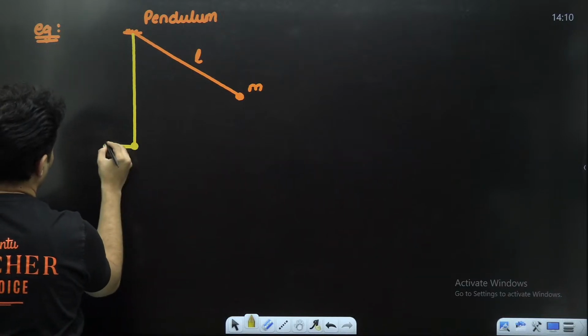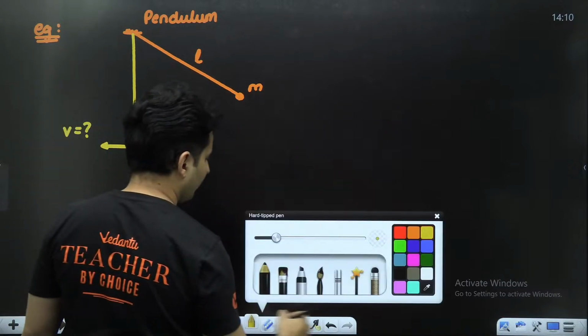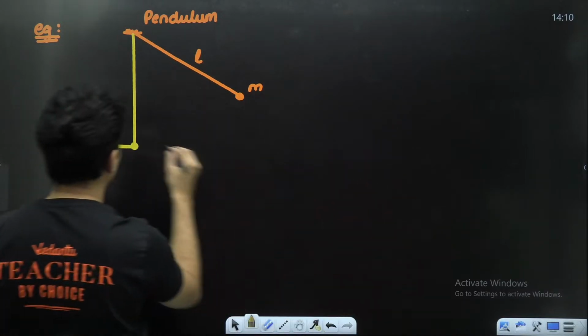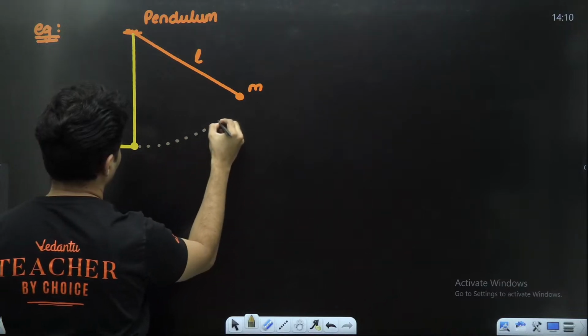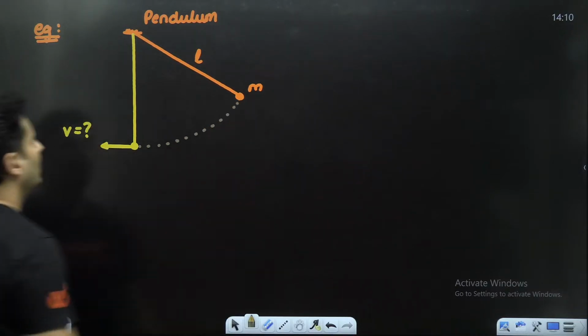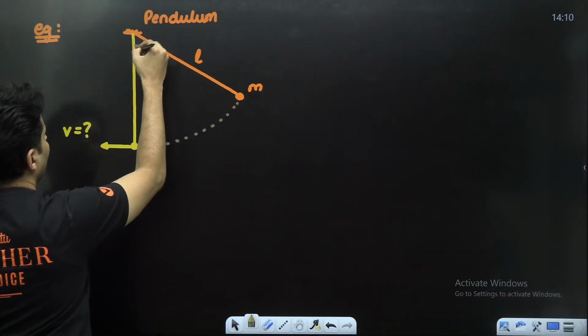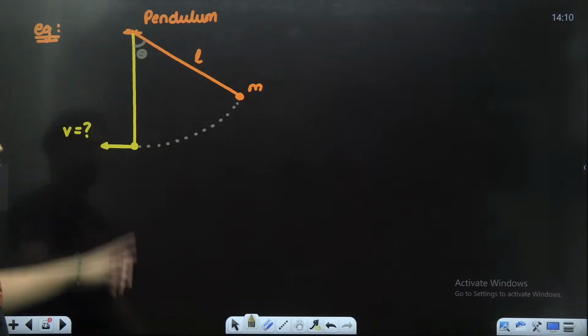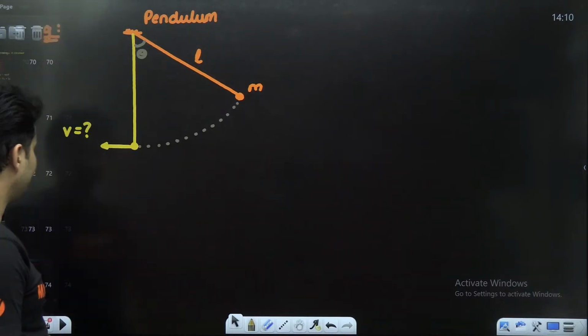It gets some velocity over here. The question will be, what is this velocity? It was released from here, it came down over here. This entire angle was theta. Question is, what is that velocity down there?